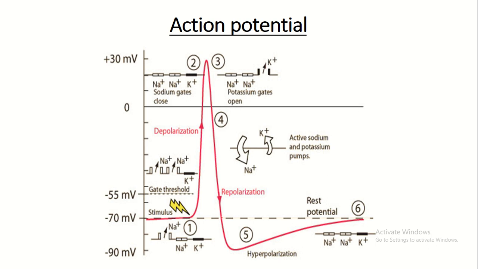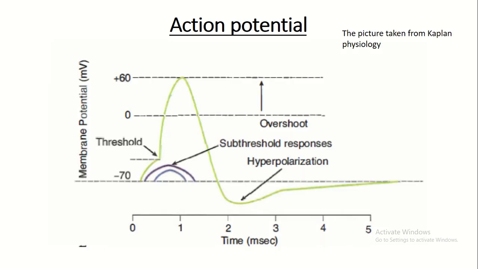Repolarization. Now more potassium ions are getting out, making the cell more negative than the resting potential. We call this hyperpolarization. Okay, this drawing is just to show you that if you reach the threshold, you go into action potential. However, if you have a sub-threshold stimulus, you will not have an action potential.